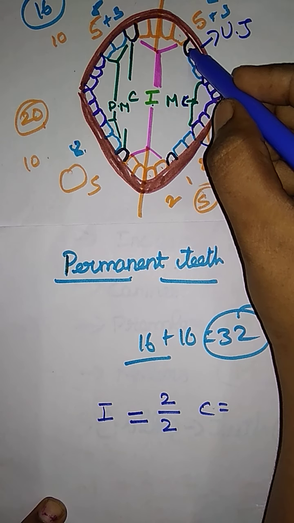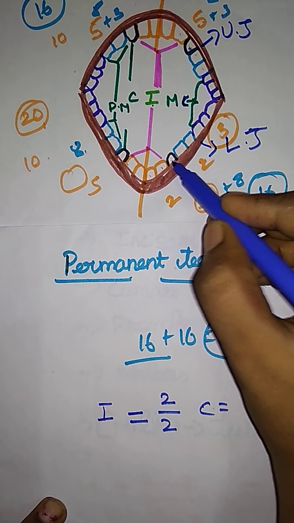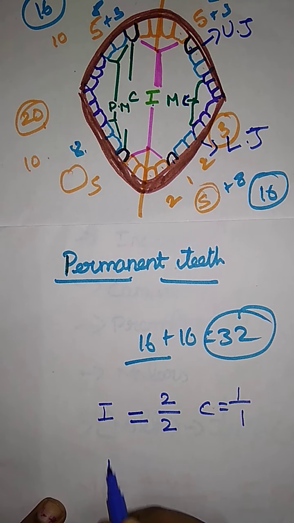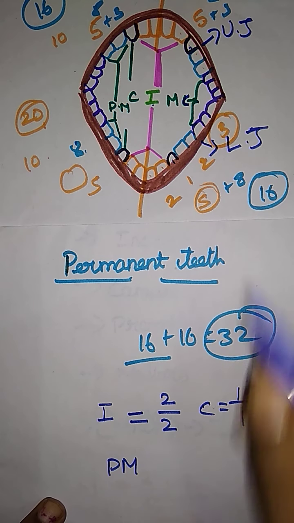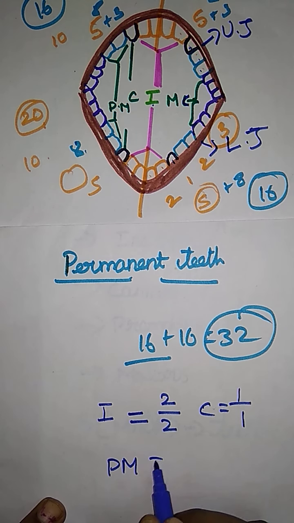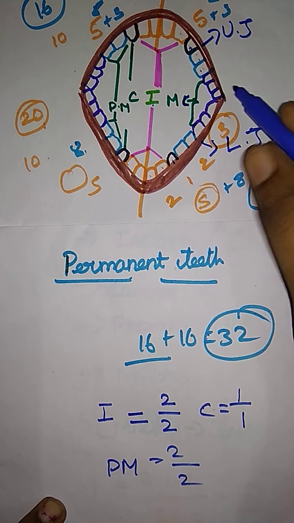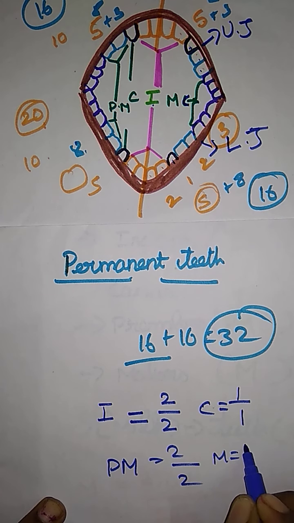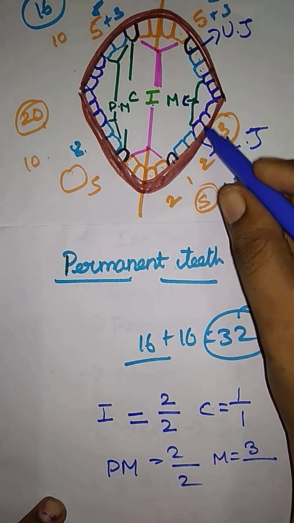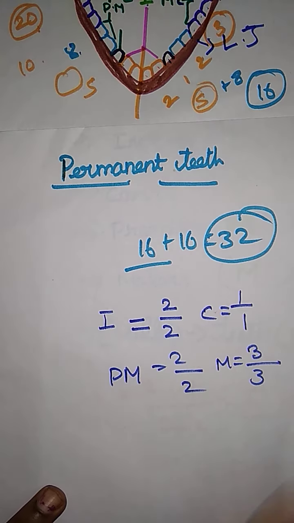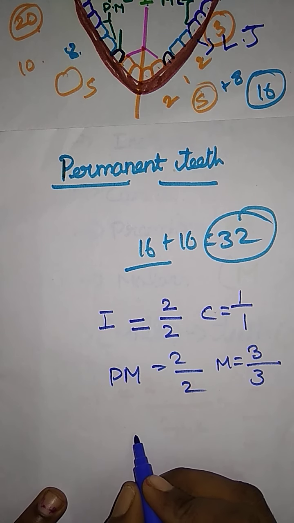Upper jaw has 1, lower jaw has 1, so 1 by 1. Next one is premolar: here 1 2, lower jaw 1 2, so 2 by 2. Upper jaw molar 1 2 3, lower jaw molar 1 2 3. So this is the formula of permanent teeth.